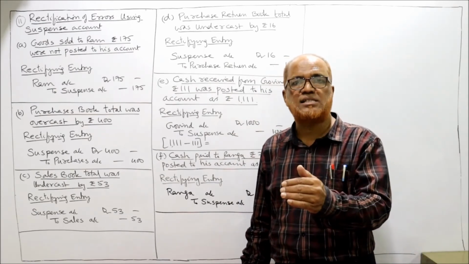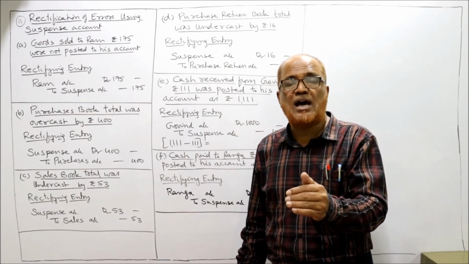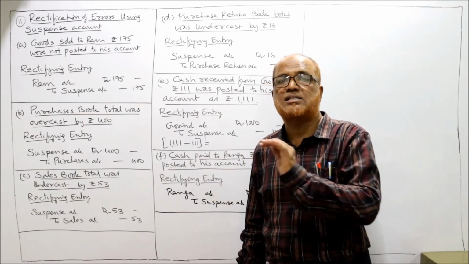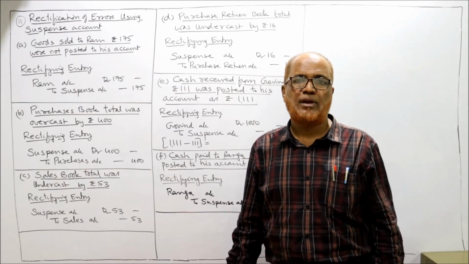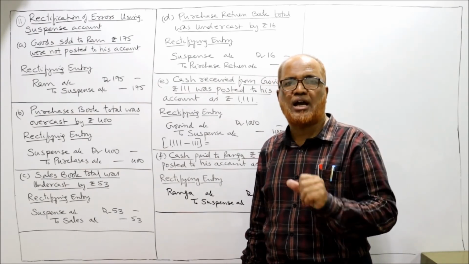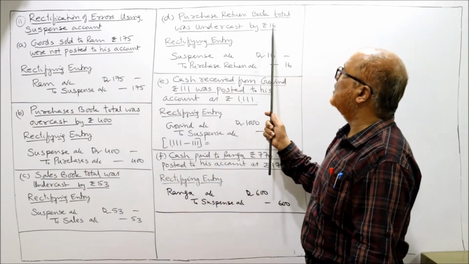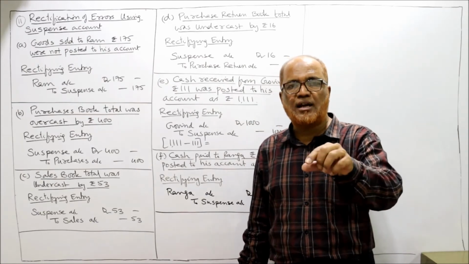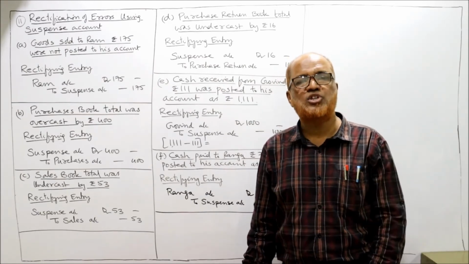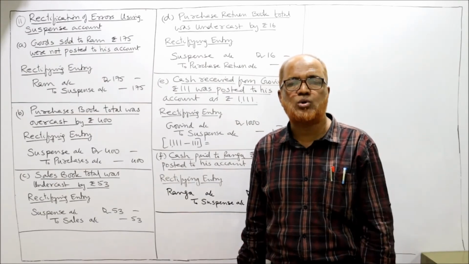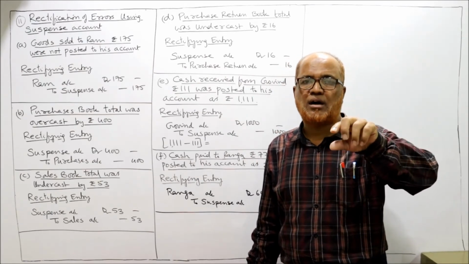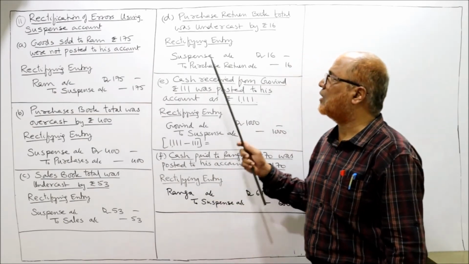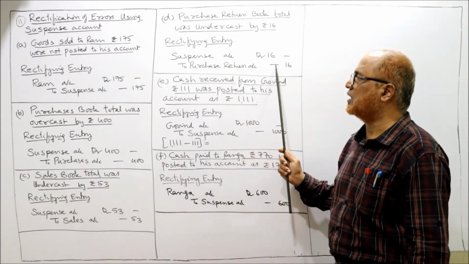Undercast means taken less. Now we credit the purchase return account by rupees 60. So which account should be debited? Suspense account should be debited. The rectifying entry: suspense account debit to purchase return account.